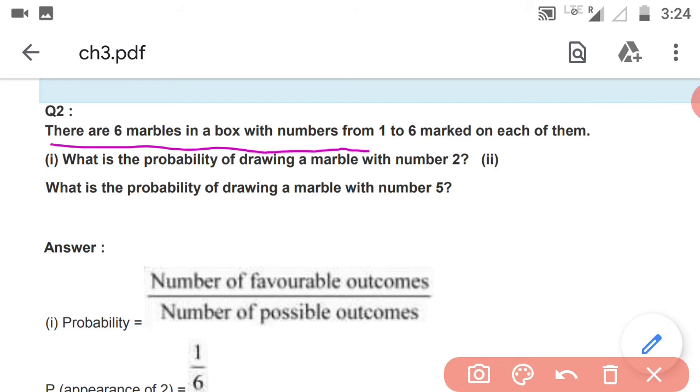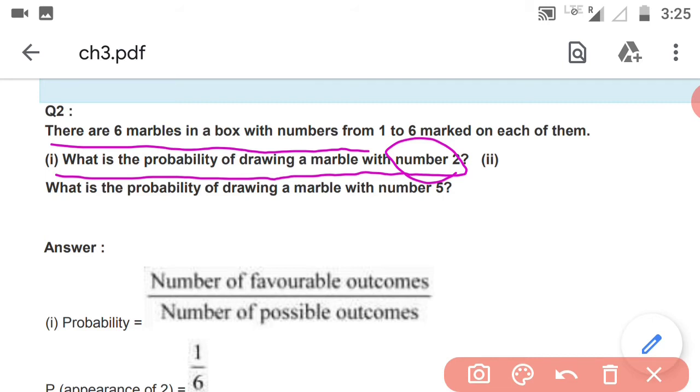If you take out one marble from the box, you have to find the possibility that you will take out the marble with number 2 written on it. So what you have to find is the probability of drawing a marble with number 2.